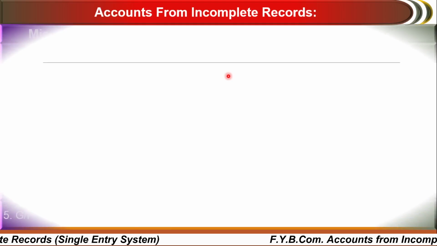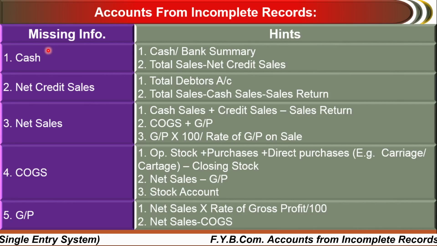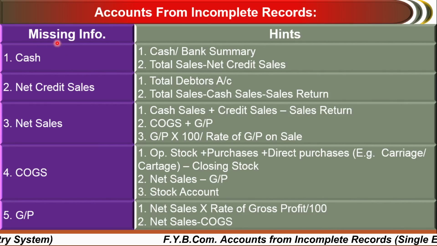Here are accounts from incomplete records. While preparing the double entry bookkeeping system, if you have some shortage of information, or you have information in a single entry methodology, at that time we have to maintain some accounts. So in that case, we have to prepare some statement of affairs. For preparing the statement of affairs, debtors account, bills payable account, we must know what to do and how to do.